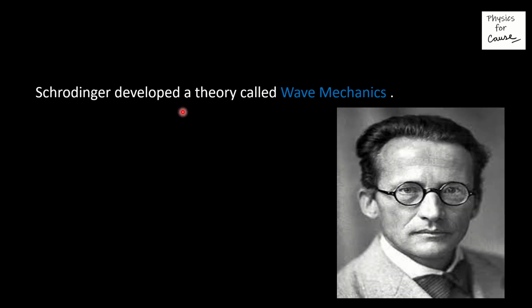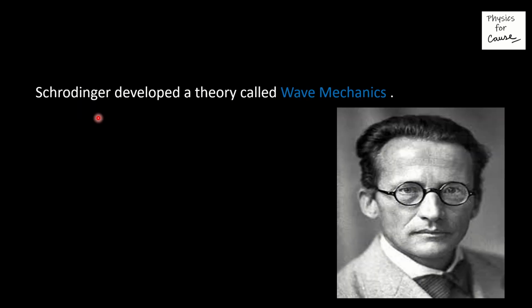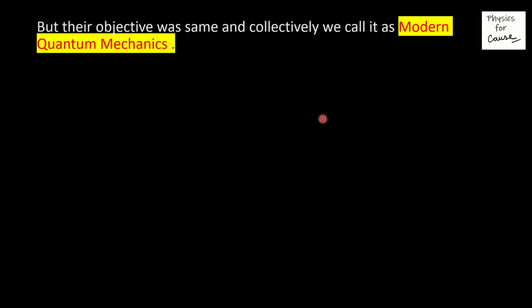Later on, Schrodinger developed a theory called wave mechanics. So this is the picture of Erwin Schrodinger. Heisenberg developed matrix mechanics and Schrodinger developed wave mechanics. But as I have already discussed, उनका objective was same. And collectively we call it modern quantum mechanics. हम collectively क्या बोलते हैं उन्हें?